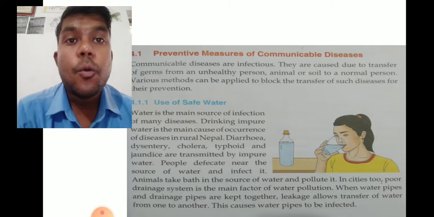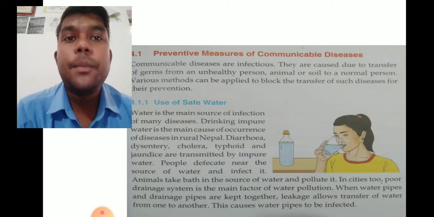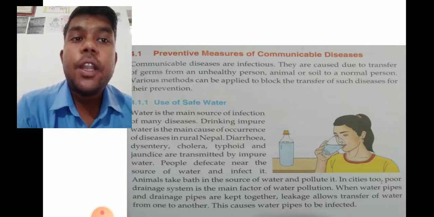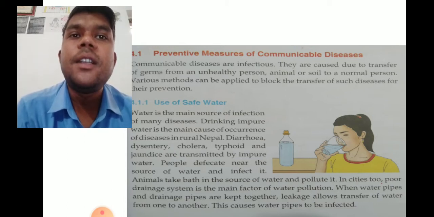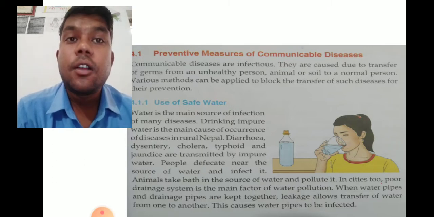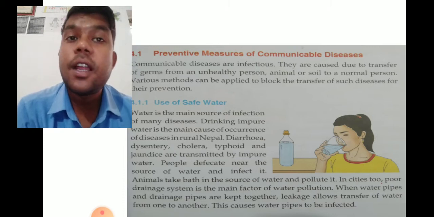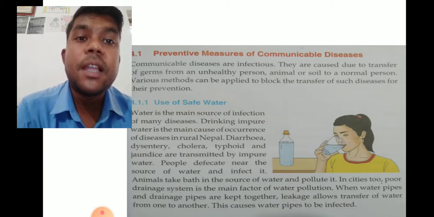That is one of the ways communicable disease spreads easily and quickly, and many people are infected. Diarrhea, dysentery, cholera, typhoid, and jaundice are some of the common communicable diseases transmitted by impure water.